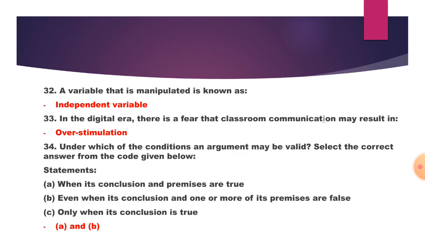34. Under which of the conditions may an argument be valid? Select the correct answer from the code given. Statements are: A. When its conclusion and premises are true. B. Even when its conclusion and one or more of its premises are false. And C. Only when its conclusion is true. So the correct code is A and B, that is when its conclusion and premises are true, or even when its conclusion and one or more of its premises are false. So this can be there.